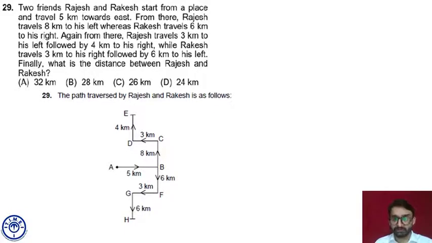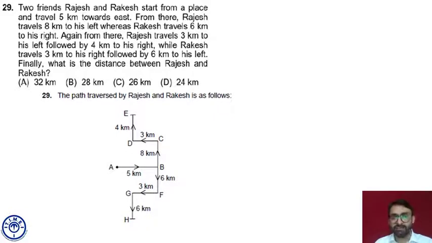He took a left turn and traveled 6 kilometers. From G, he took a left turn and traveled 6 kilometers. That means he is at point H right now. Now, if you look at this diagram closely, GF and DC are identical in length, which is 3 kilometers. So that means point H and point E are on the same line.